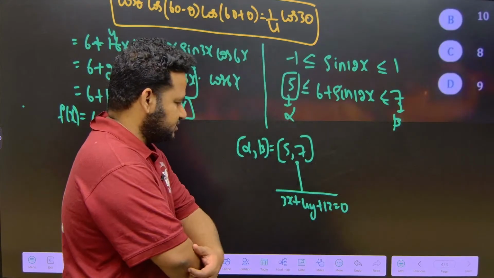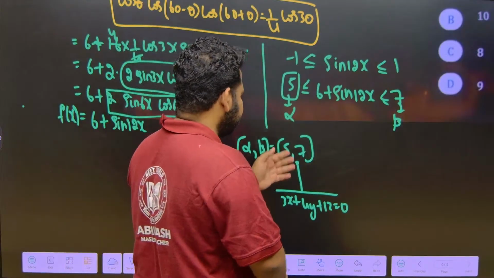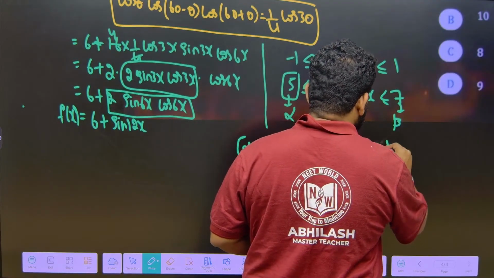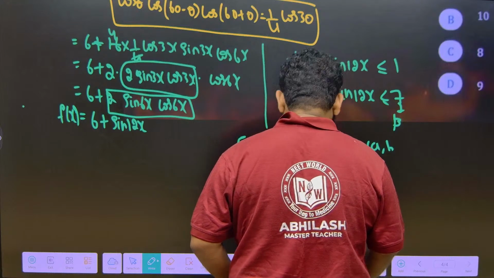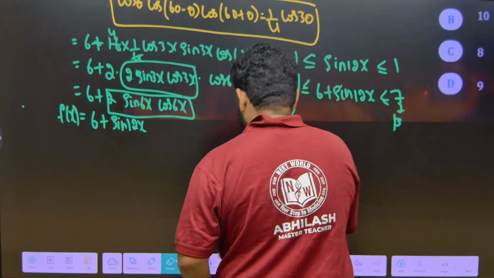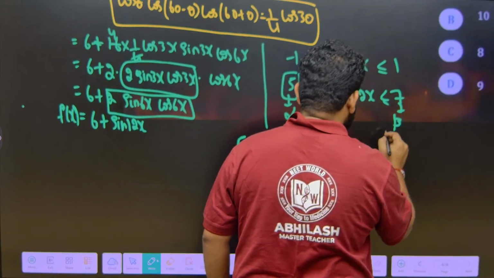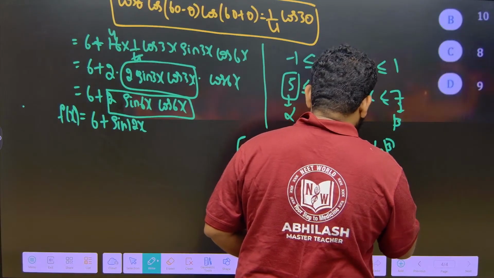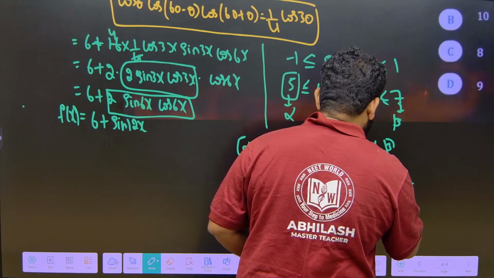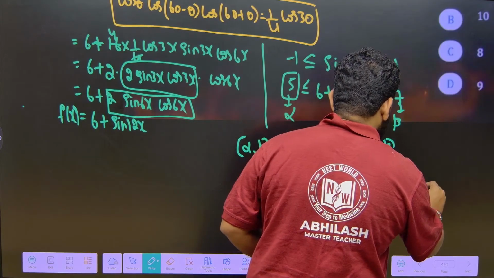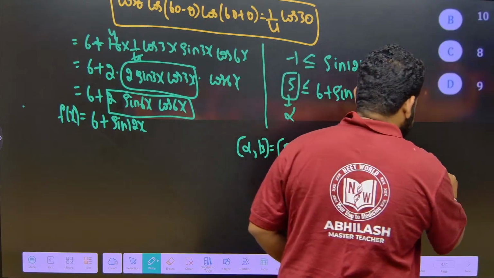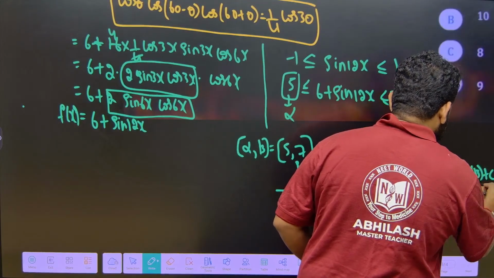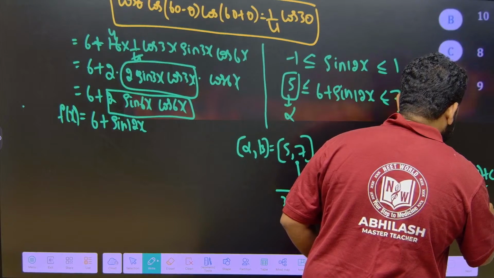The distance of a point alpha comma beta to the line ax plus by plus c is given by the modulus of a times alpha plus b times beta plus c divided by square root of a square plus b square. This is the formula that we have.